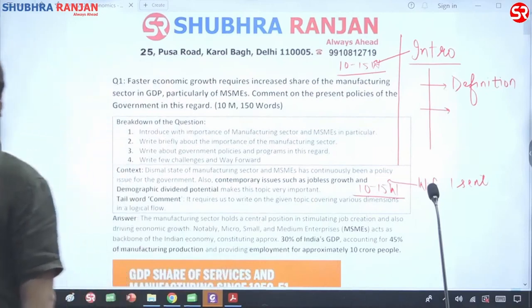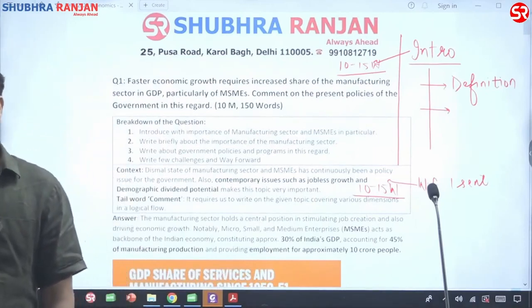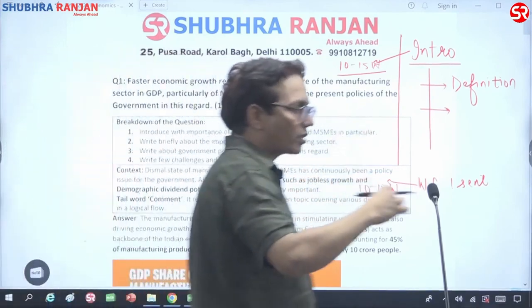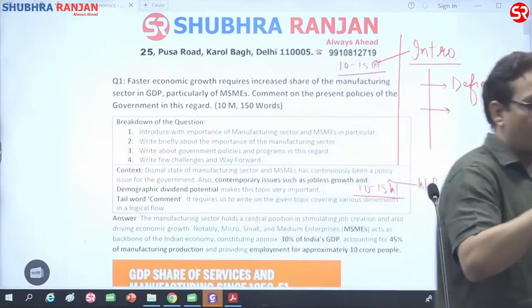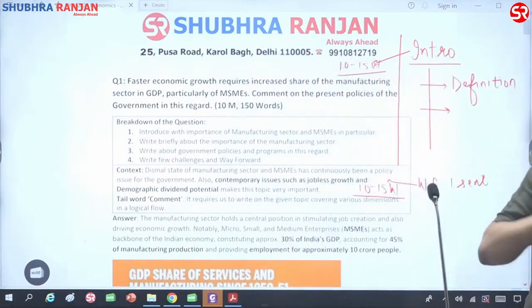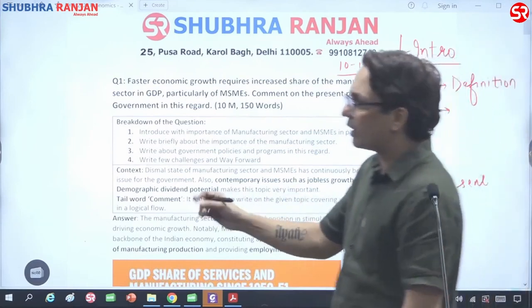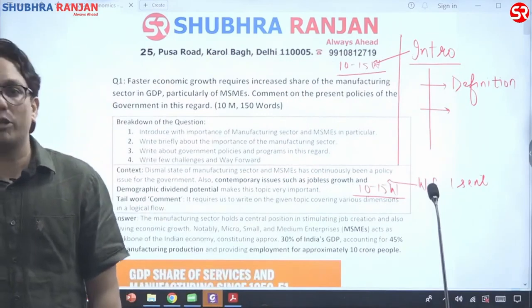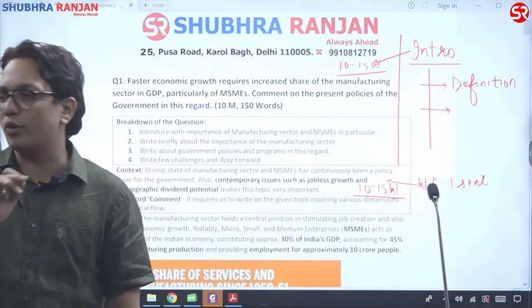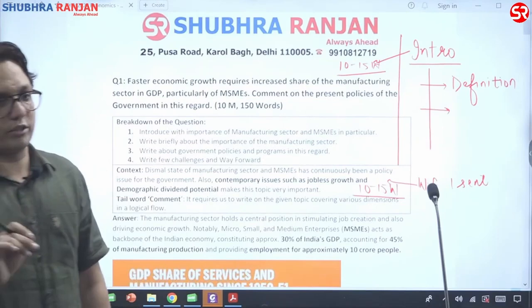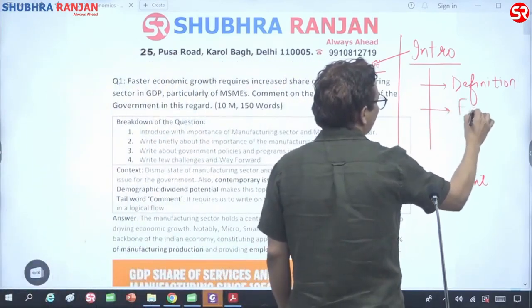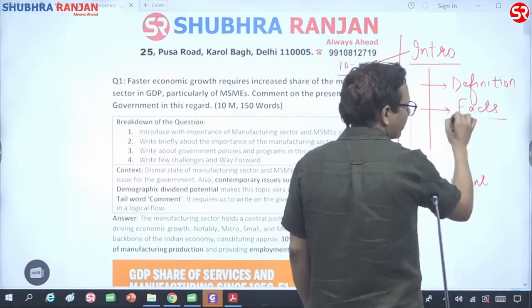So hence I come to this part which says, in this question I cannot give a definition of MSME. The definition is huge. I cannot give the definition that, depending upon this much of investment, this much of turnover, this is the definition of micro, small and medium enterprise as was given in the Atmanirbhar Bharat package. You understood that? So certain questions would be there in which we cannot give introduction, we cannot give definition. Here comes to a rescue: facts.